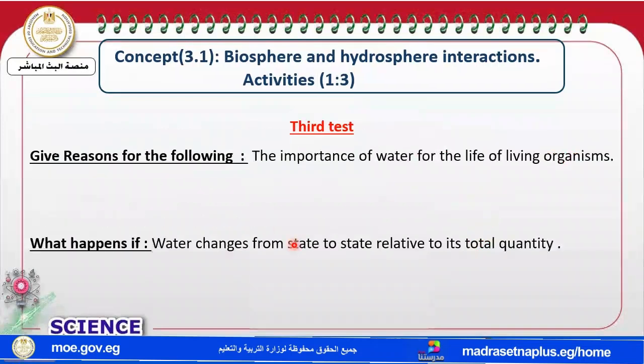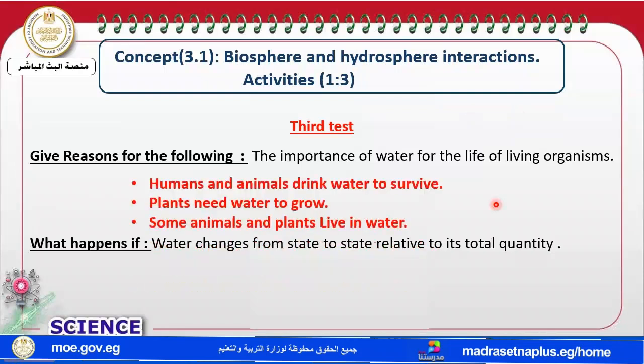The next one: what is the importance of water for life, not only for the plant or the human? For life, you must mention humans, animals, plants, and also animals and plants that live in water.